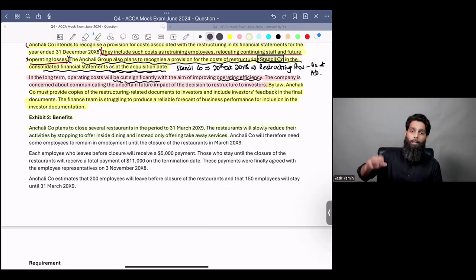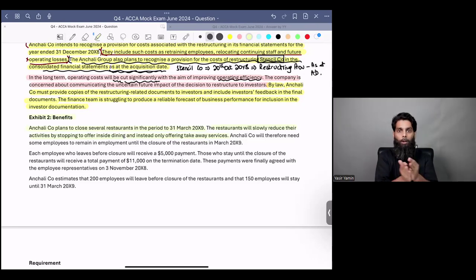So you see, the waiters and the staff that were needed for the dine-in services would be laid off, but still you will need some employees to operate your takeaway services. Make sense? Tell me, does it make sense?